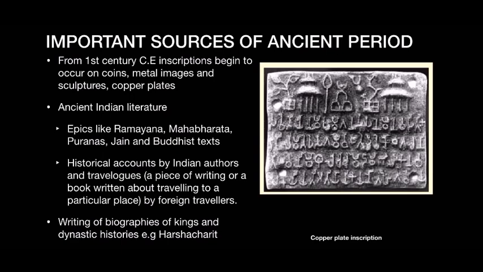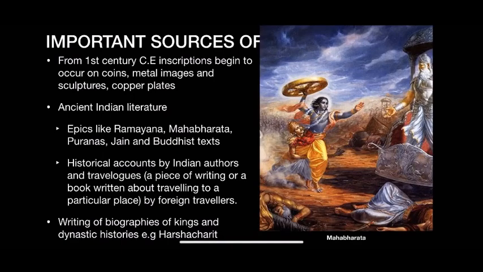Ancient Indian literature is also an important source of the ancient period. Epics like Ramayana, Mahabharata, Puranas, Jain and Buddhist texts are all important sources. Then there are historical accounts by Indian authors and travelogues. Travelogues are pieces of writing or books written about traveling to a particular place by foreign travelers. Whenever foreign travelers came to India, they wrote about what they saw and observed. They have written these down and we can use these accounts as a source of information.